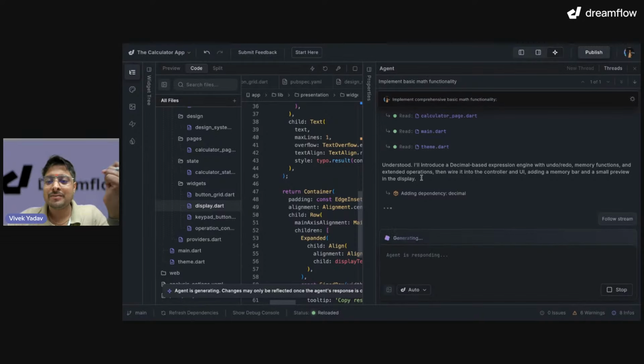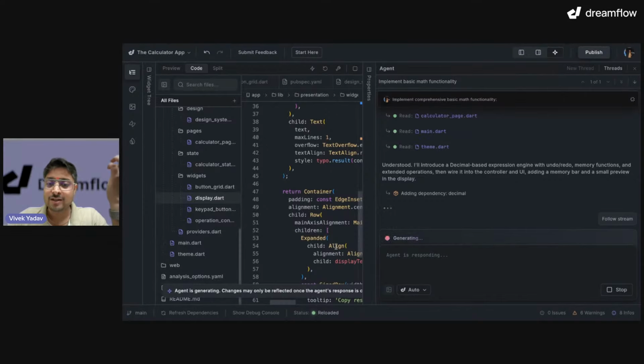I'll introduce a decimal-based expression engine with undo, redo, memory functions, and extended operations, and then wire it into the controller and UI, adding a memory bar and a small preview in the display. That's good. It also understood that it has to add a dependency. How does it do that? It basically went to pub.dev and understood which would be the best package to add in my application, and it will add this dependency automatically in my pubspec.yaml.